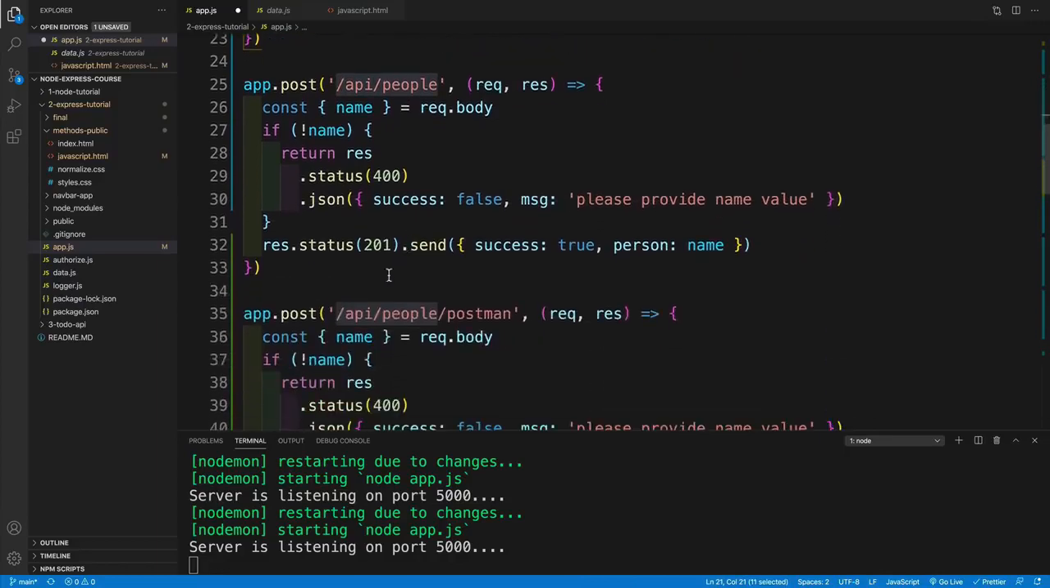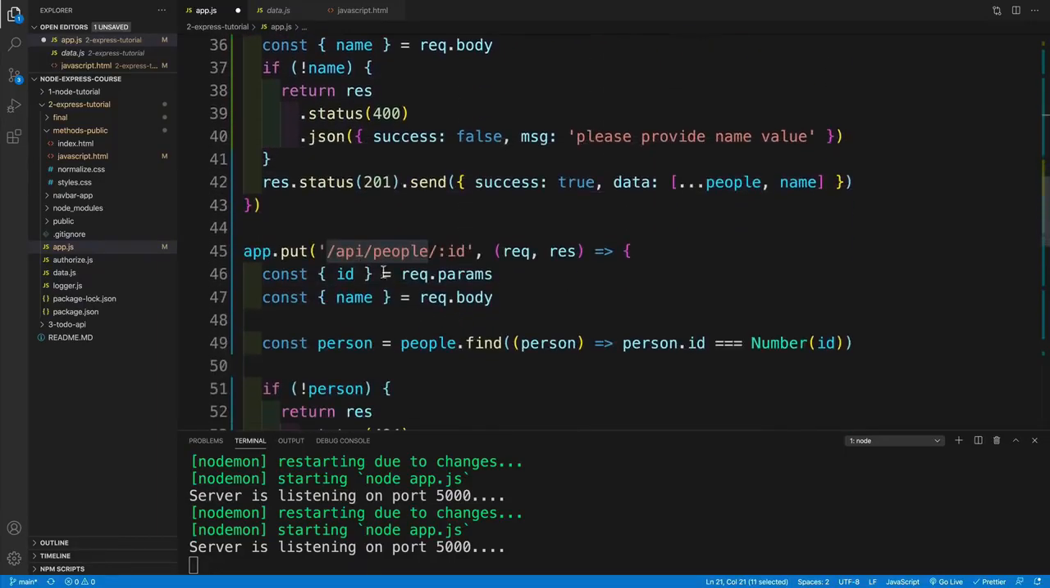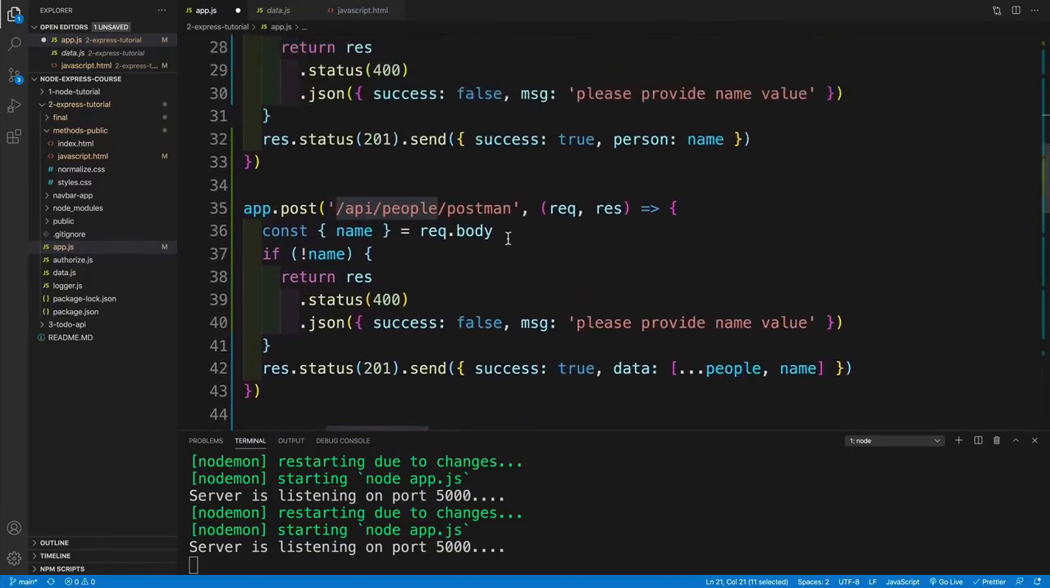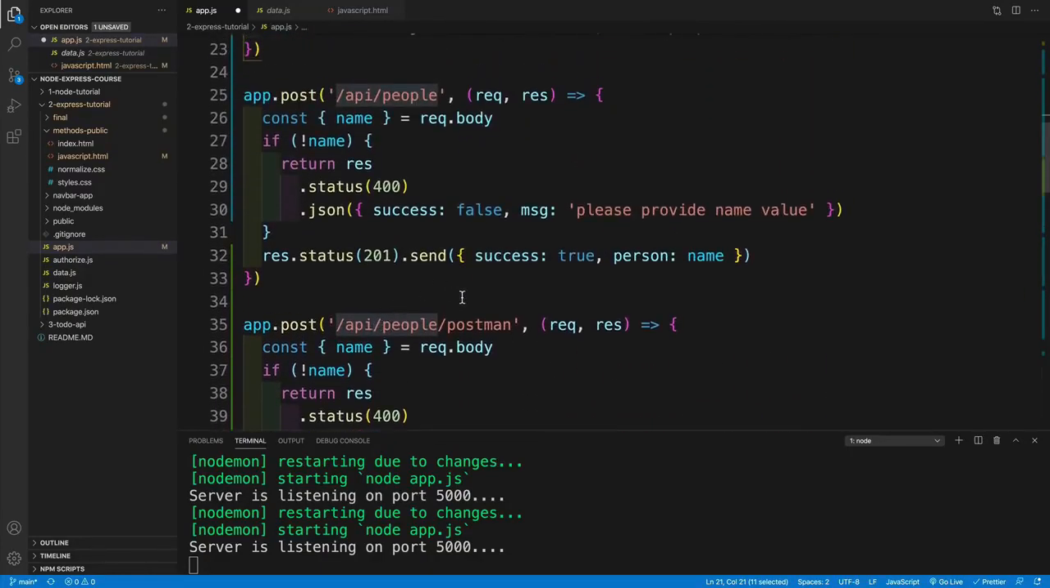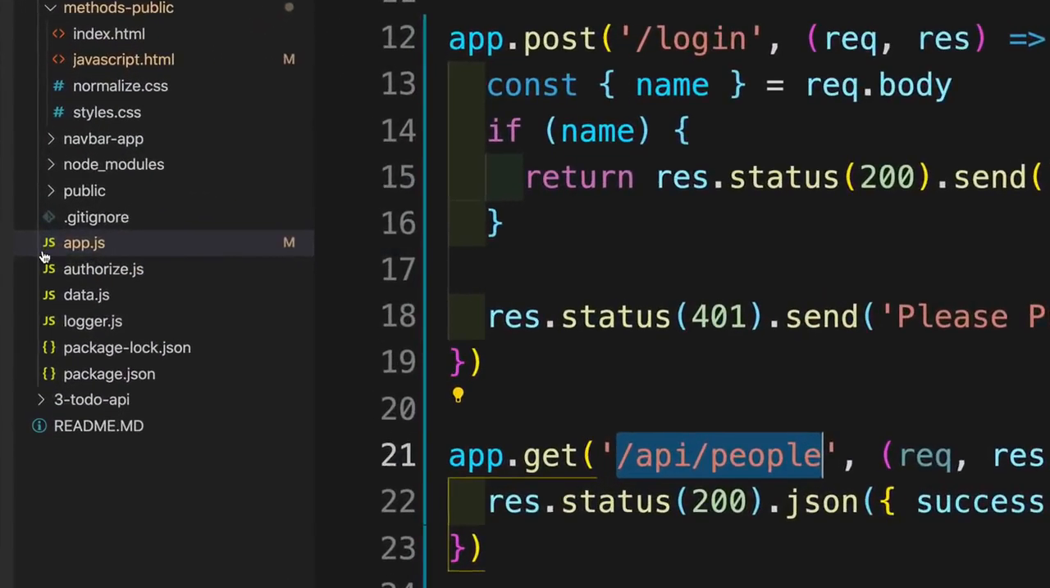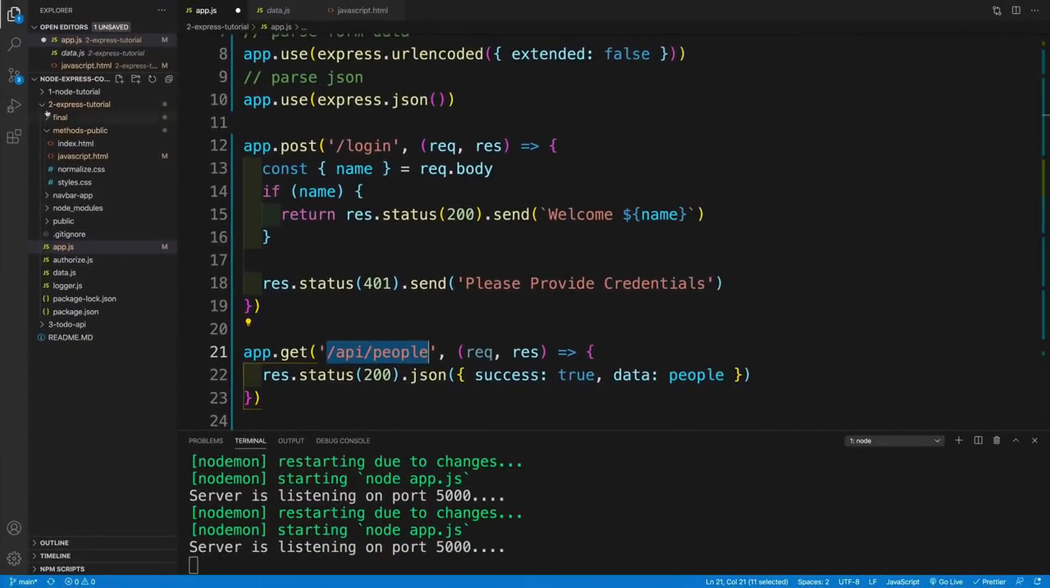Now, of course, I have my login. And now notice the pattern where, yes, I have one route for the login, but then the rest of them: I have API people, API people, API people Postman, API people ID. And hopefully you get the gist. Again, I have API people ID. So wouldn't it be nicer if I could somehow group all the API people and also add one for the login, but basically in a separate file? And the way we can do that is by setting up the router.